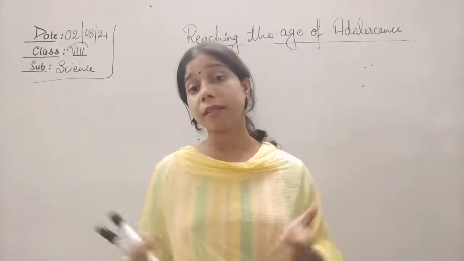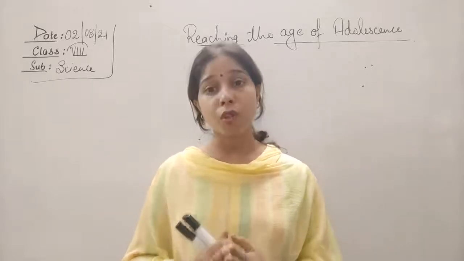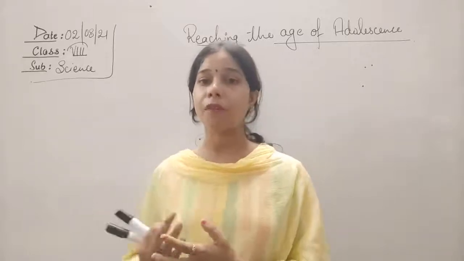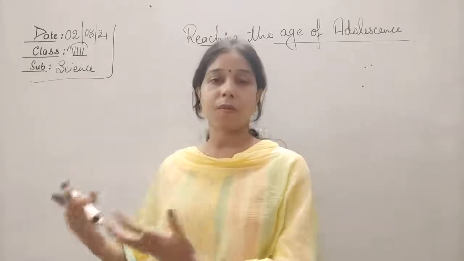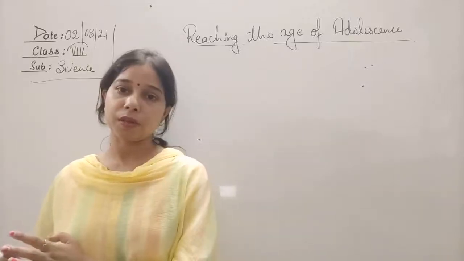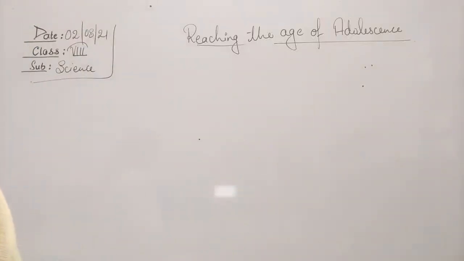So we are going to understand what a gland is, and what the different hormones are that are responsible for giving the changes, for coordinating with our body, or controlling the activities that happen in our body, students. Okay, so the next chapter is reaching the age of adolescence.